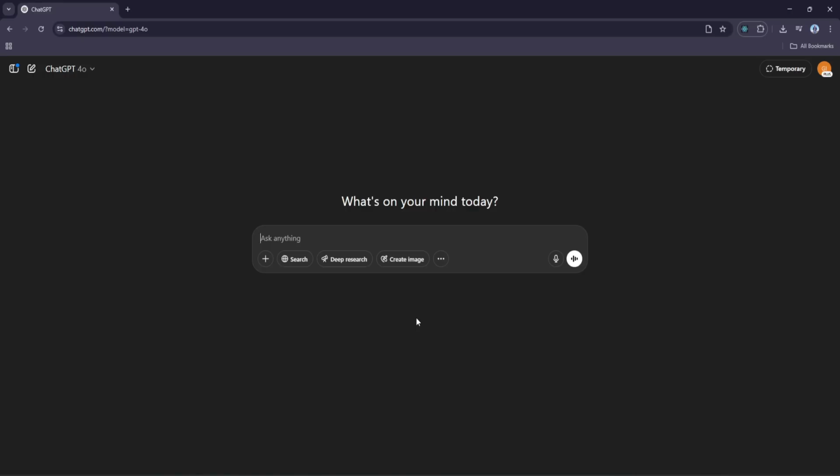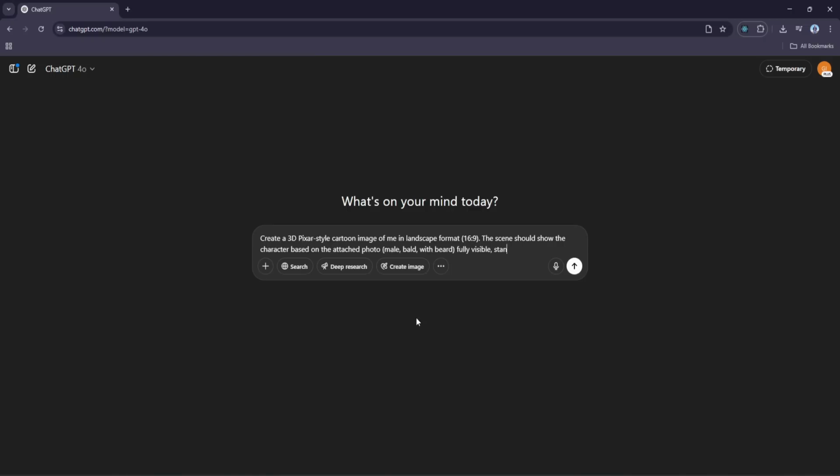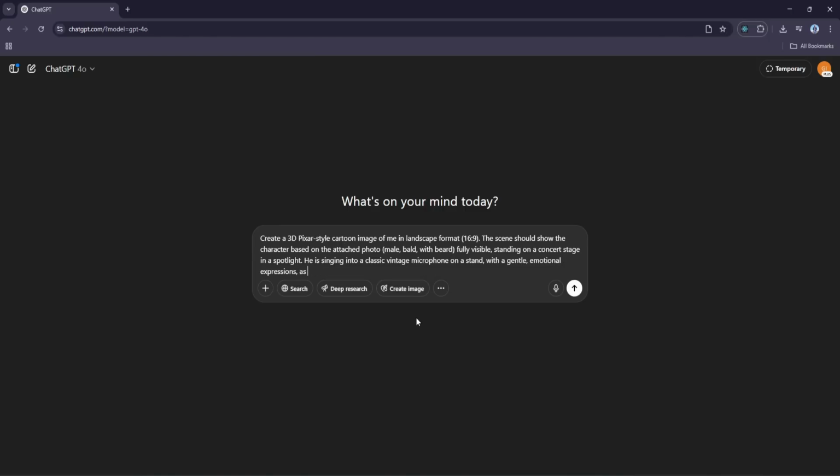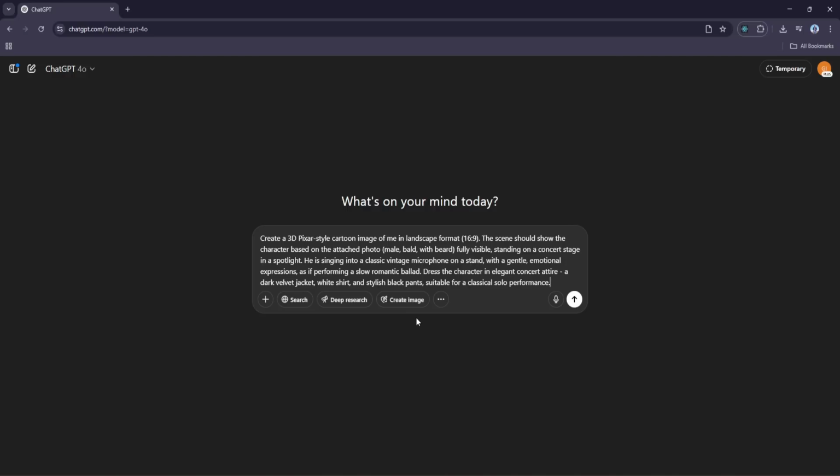Here is the full prompt. Create a 3D Pixar-style cartoon image of me in landscape format. The scene should show the character based on the attached photo, male, bald, with beard, fully visible, standing on a concert stage in a spotlight. He is singing into a classic vintage microphone on a stand with a gentle, emotional expression, as if performing a slow romantic ballad. Dress the character in elegant concert attire, a dark velvet jacket, white shirt, and stylish black pants, suitable for a classical solo performance.